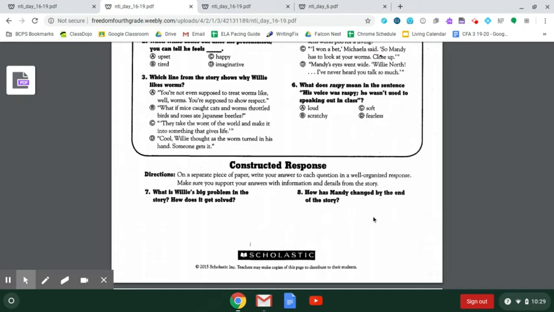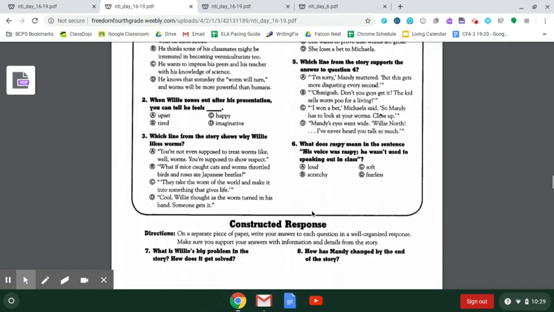Number 8 is asking, how was Mandy changed by the end of the story? How has Mandy changed? So the character of Mandy, how is she different at the end of the story than she was at the beginning? Make sure you give some good text evidence and details from the story to answer that question. So that's it for today.